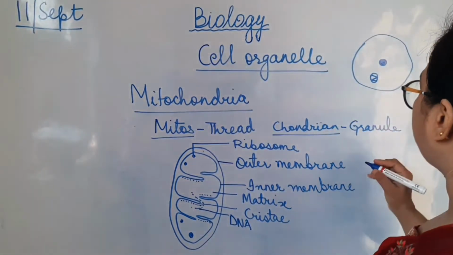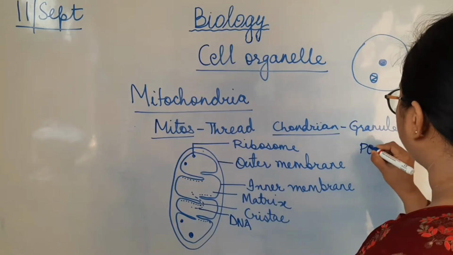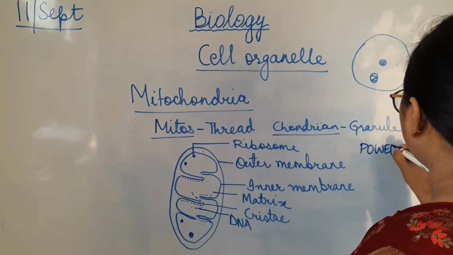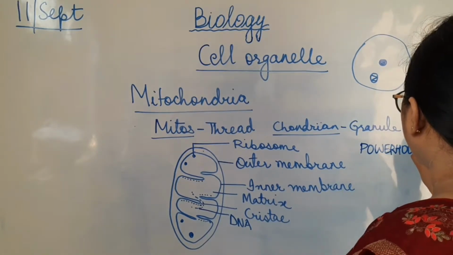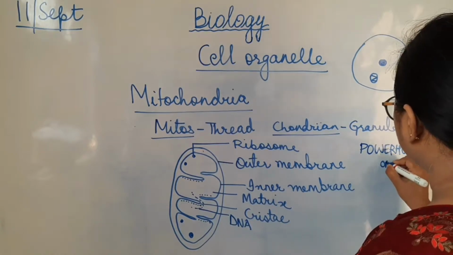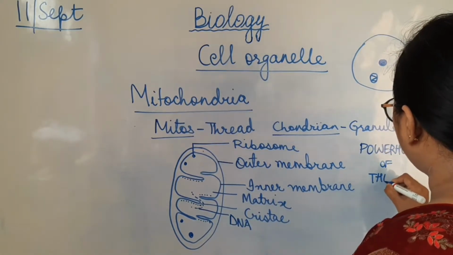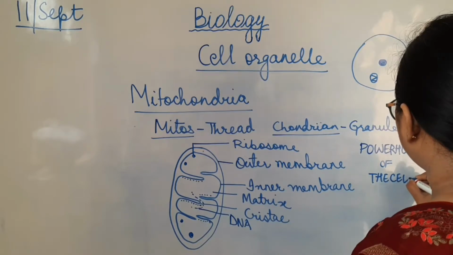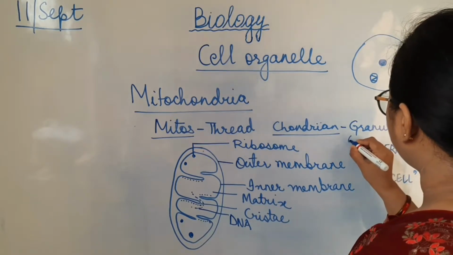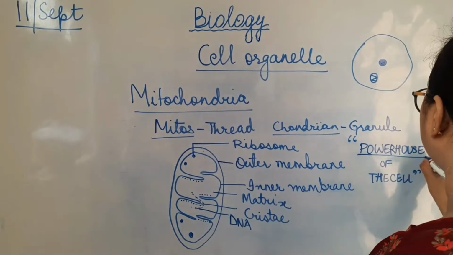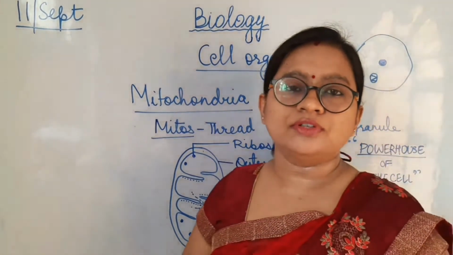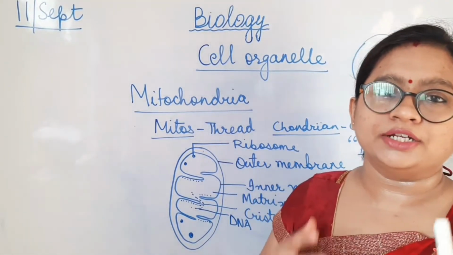Mitochondria is often called the powerhouse of the cell. Now, why do you think it is called that? Do you know what the function of a powerhouse is? A powerhouse is a site where power is produced and stored.